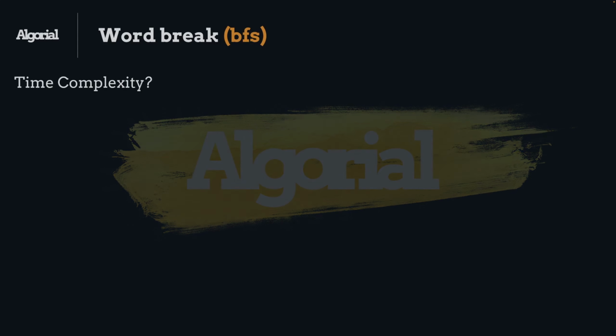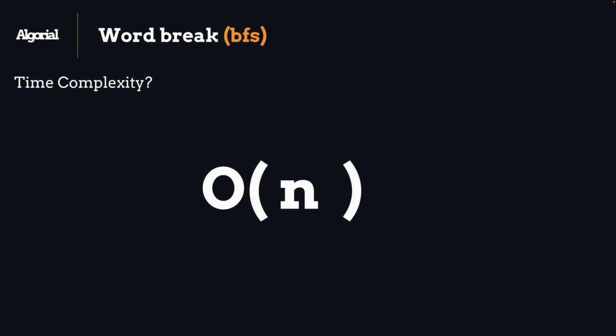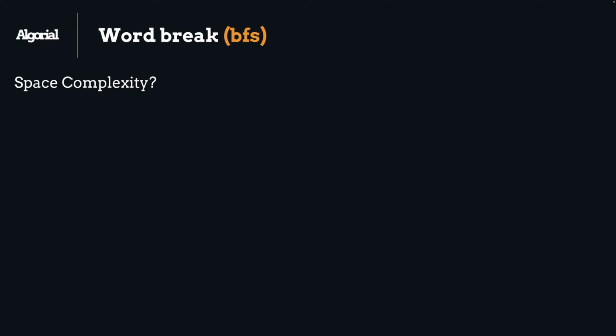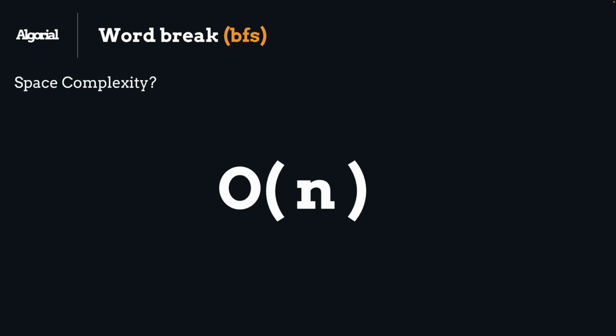For time complexity, we will have O of n to the power of 3 because we had a while loop for the queue, then we had a for loop over each string, then we were using the array slice method, which has O of n time complexity on its own. So all were nested, then our total time complexity becomes O of n to the power of 3. For space complexity, it will be O of n, where n is the length of the queue, and in the worst case, the queue can take up to the length of the given string for indices.